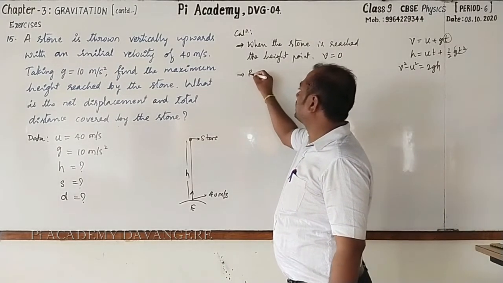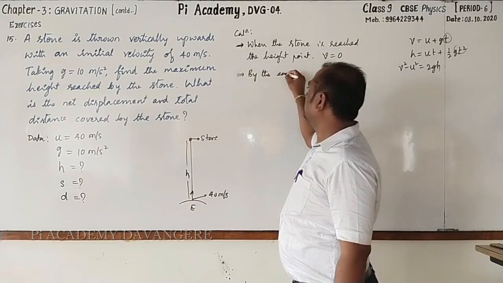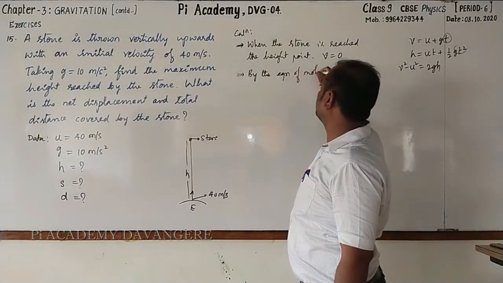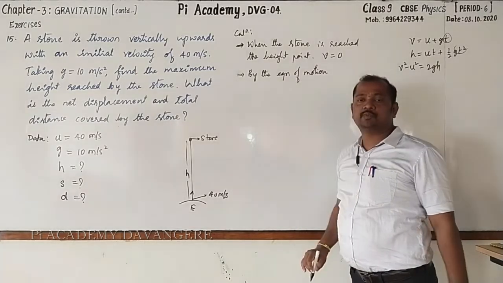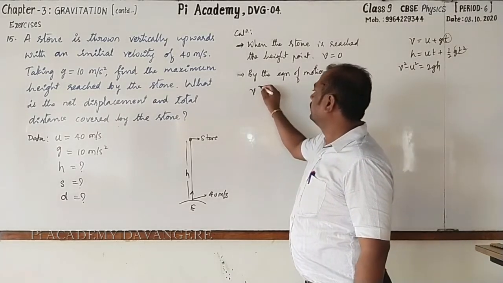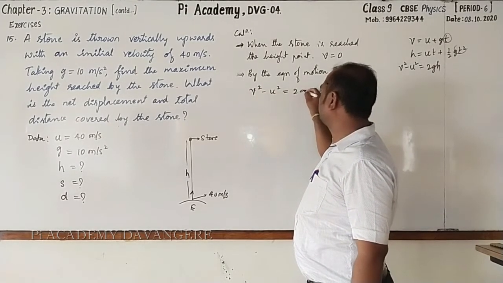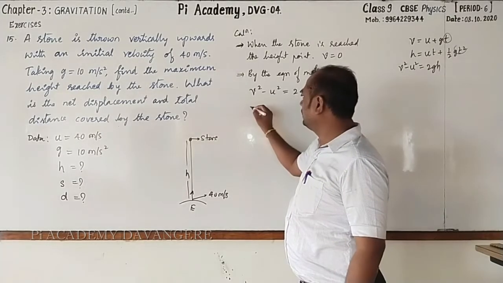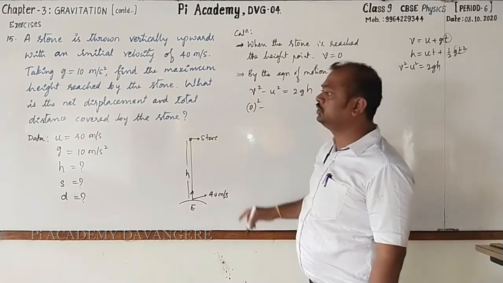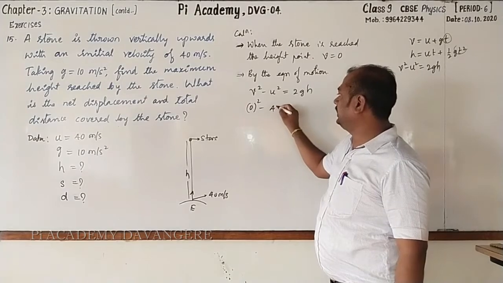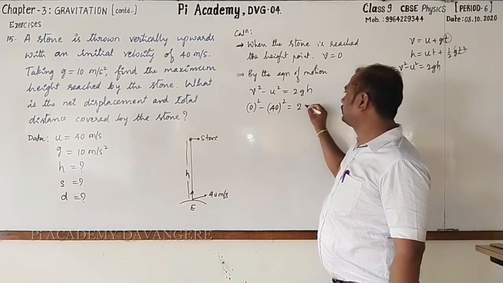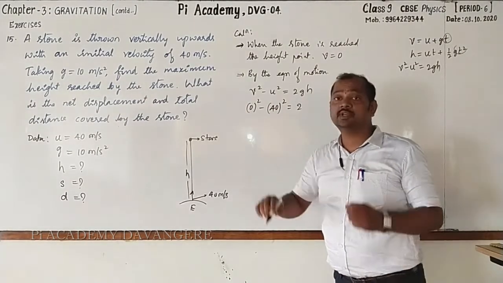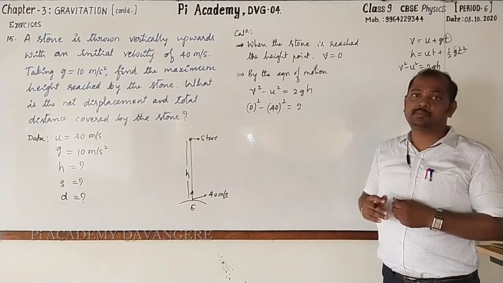Now, here I'll write, by the equation of motion. By the equation of motion, how do you write? v square minus u square equal to 2gh. What is v? It is 0 whole square. u is 40 whole square is equal to 2 into g. What is g? It is 10 meter per second square.